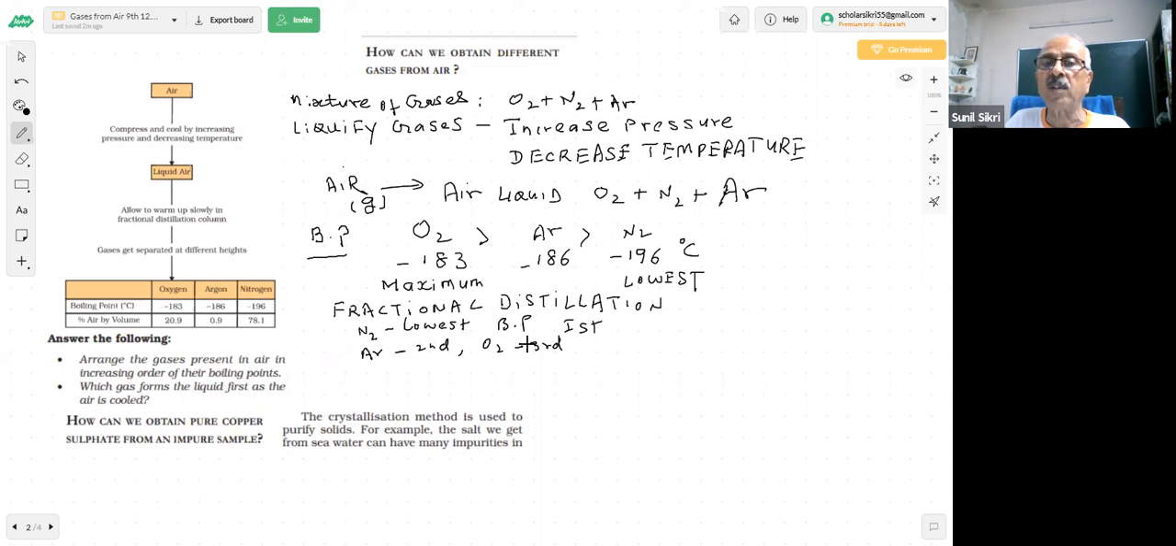So I hope you got the answers to the questions which we were talking about. How can we obtain pure copper sulfate from an impure sample of copper sulfate? This question was given to the students in the exam. I've already told you crystallization will be used. The crystallization method is used to purify solids. Very important. If you have a solid which is impure, how will you purify it? One of the best methods is crystallization.